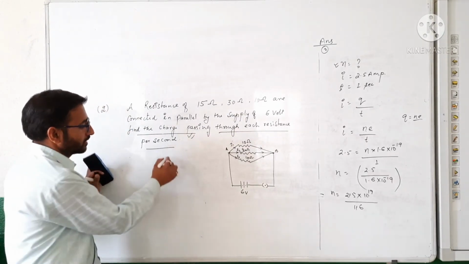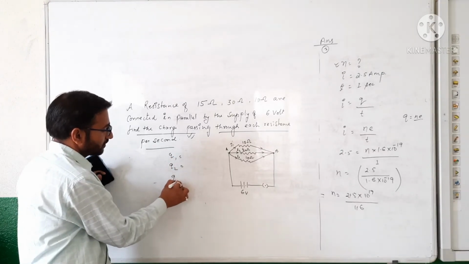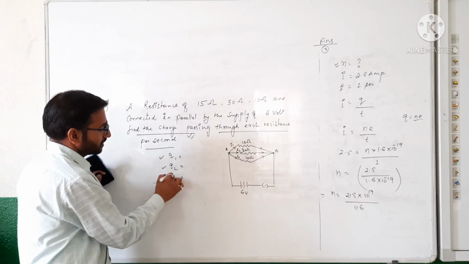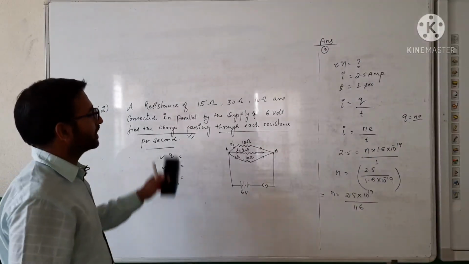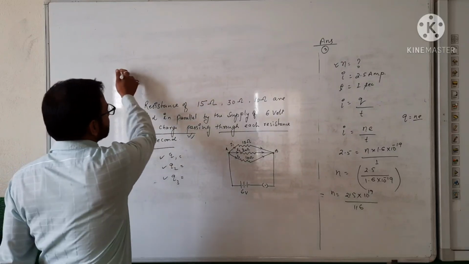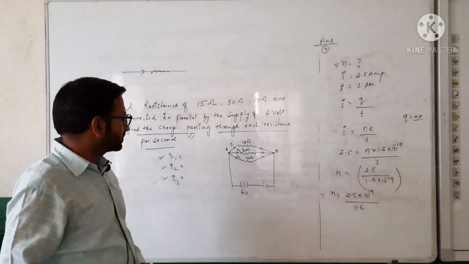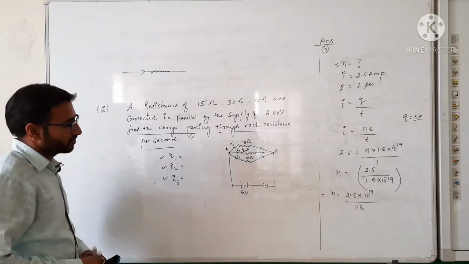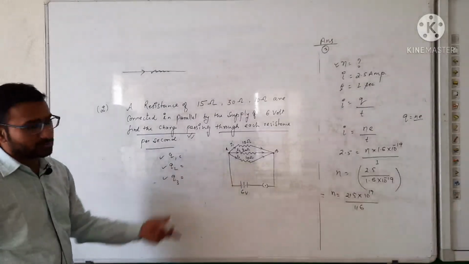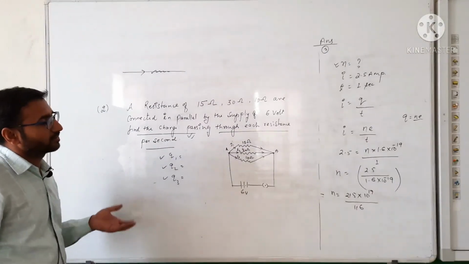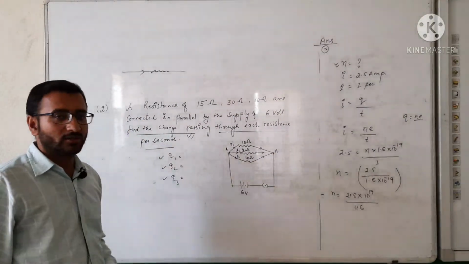So here you will get three different values of charge. But in the previous condition, they are in series. If they are in series, the same current will pass, meaning current is common in series. Similarly, the charge is also common. Correlate the things. Here the charge is different because the current is different. Correlate the things when you try to understand any concept.